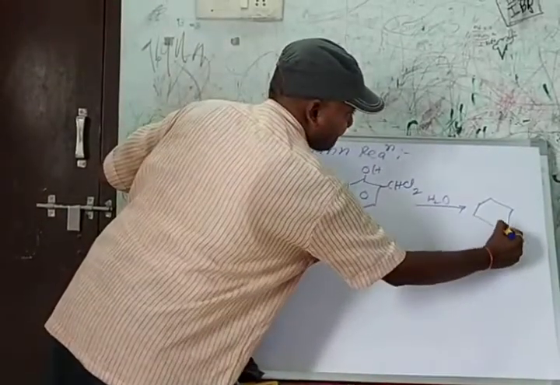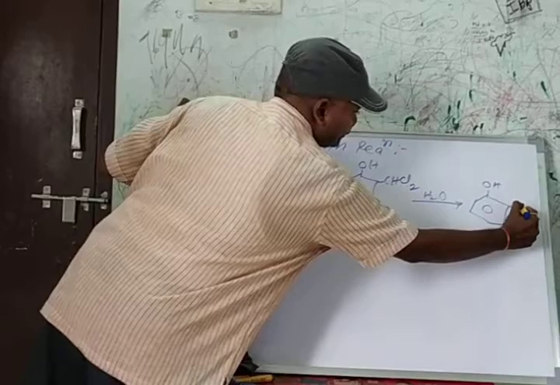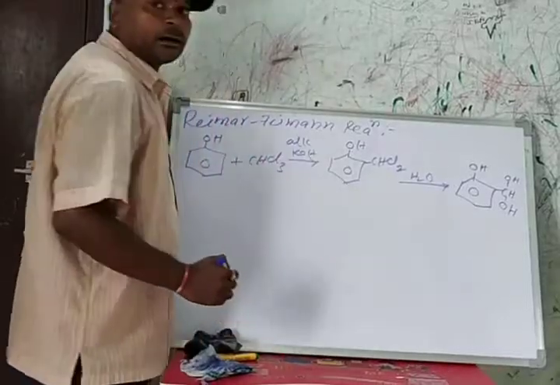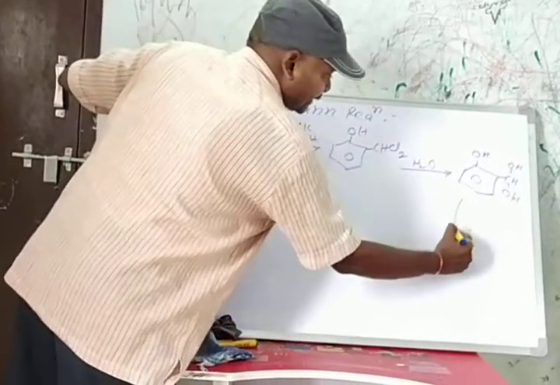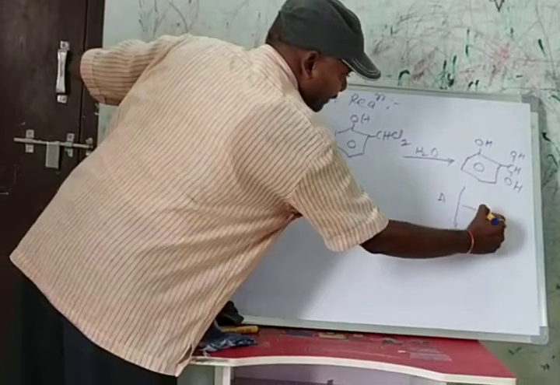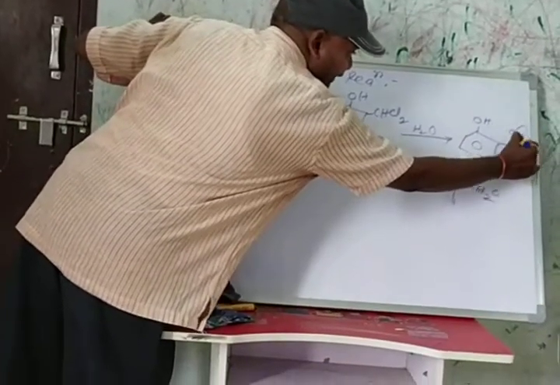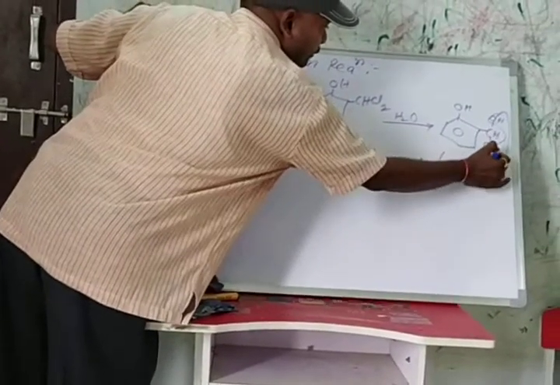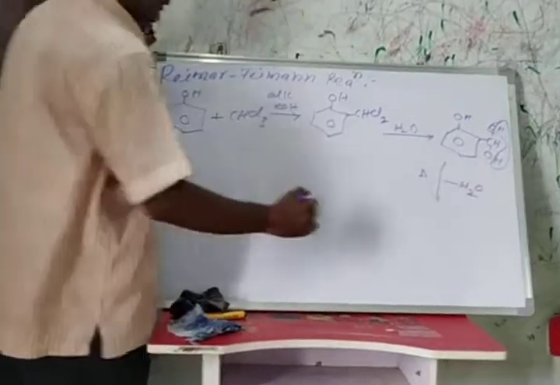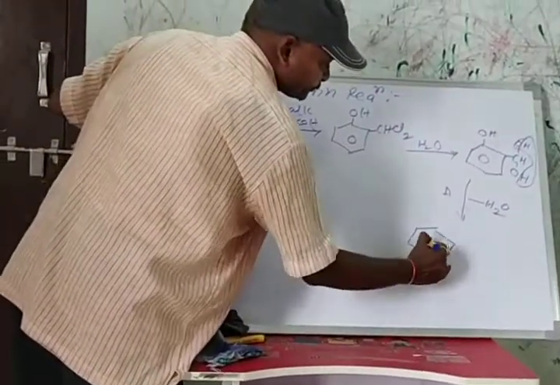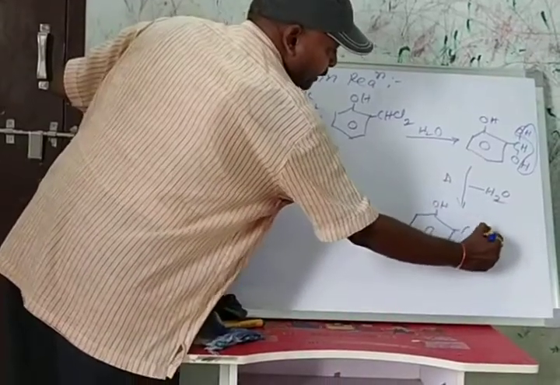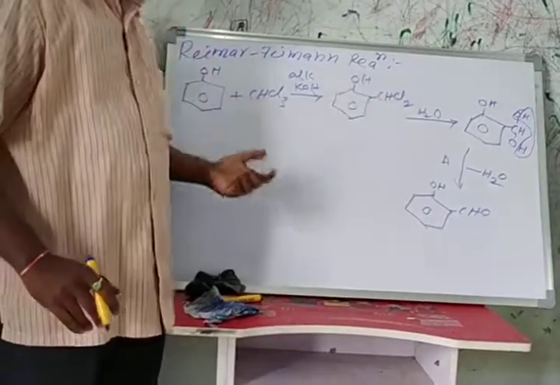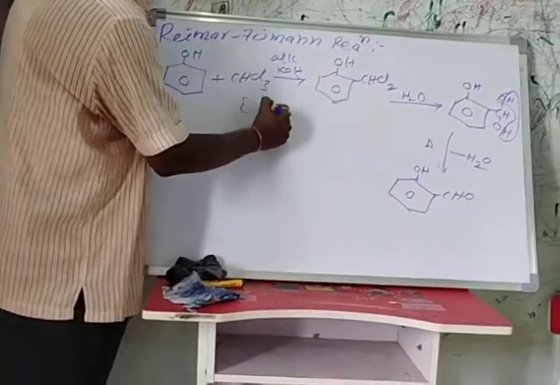And forms this unstable product. This unstable product undergoes, by heating, what? Dehydration, loss of water molecule, H2O, and forms orthohydroxybenzaldehyde or salicylaldehyde. Okay, this is one of the electrophilic substitution reactions.